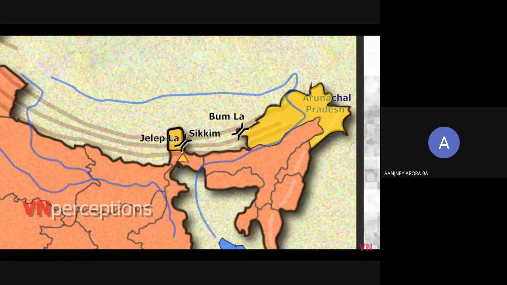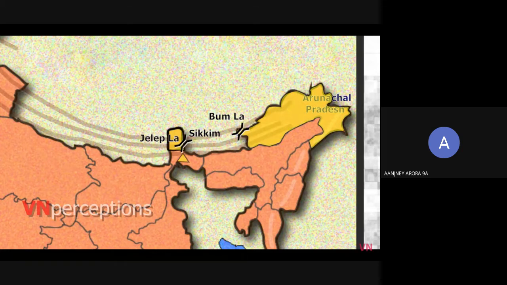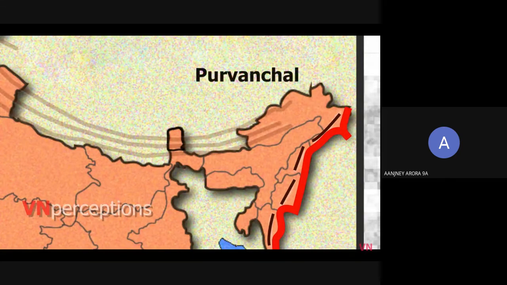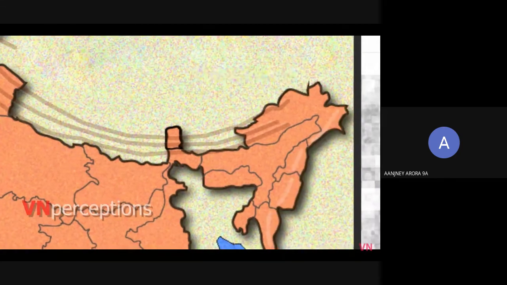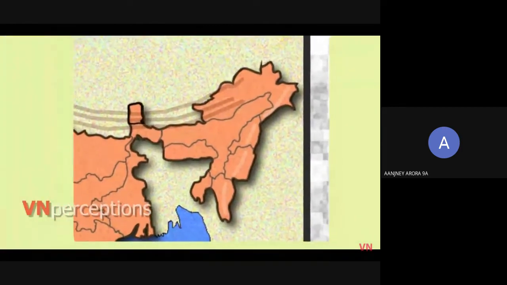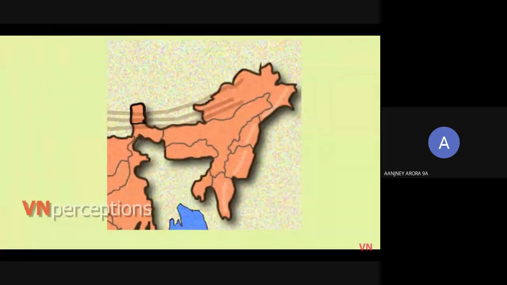After learning the main Himalayan ranges, we shall learn about the associated mountains. Now the hill ranges running in the north-south direction along the Myanmar border are called Purvanchal. As they form the easternmost part of the country, they are called Purvanchal. They run through the states of Arunachal Pradesh, Nagaland, Manipur, Mizoram.